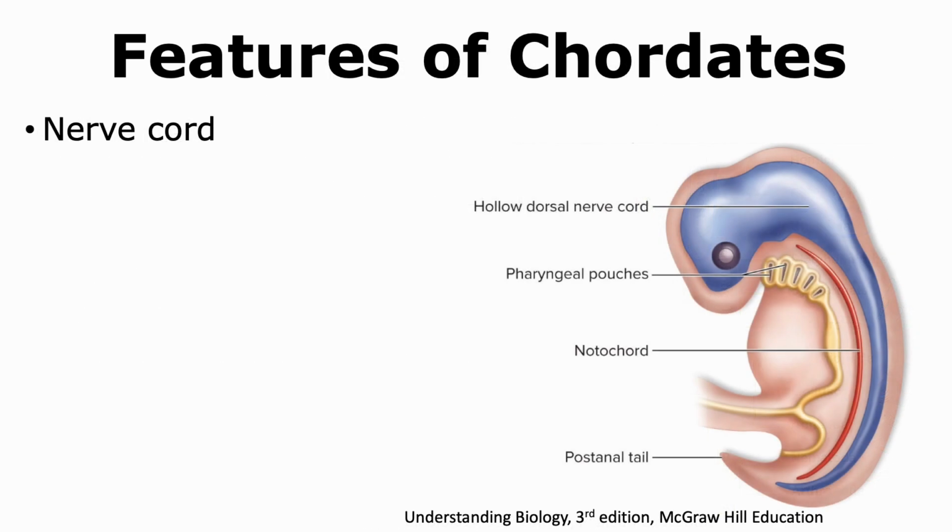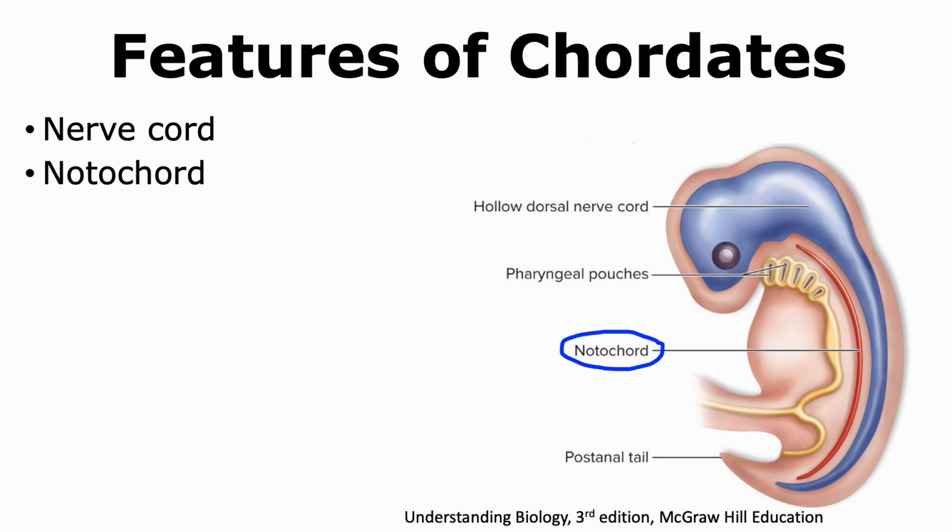All chordates show four features at some stage of their life. These include the presence of a hollow nerve cord that is formed early during development, as well as a notochord, which is a thin rod of tissue that is formed before the nerve cord forms.